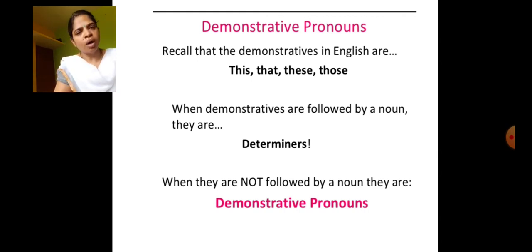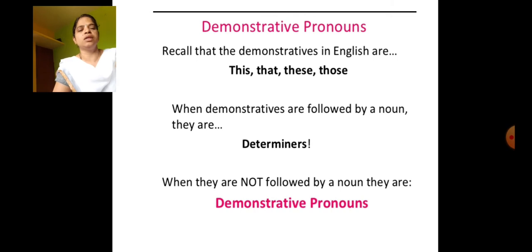If they give you a paragraph and underline words of pronouns, and ask what the underlined word indicates, this demonstrative pronoun also comes, reflexive pronouns also come, interrogative pronouns also come, and personal pronouns also come. Personal pronouns are nothing but persons, 3 persons: first person, second person, third person: I, we, you, he, she, it, they. These all come in your paragraph.